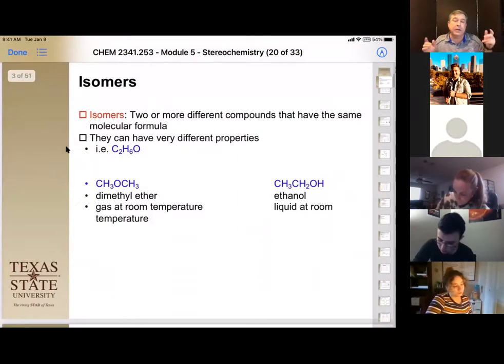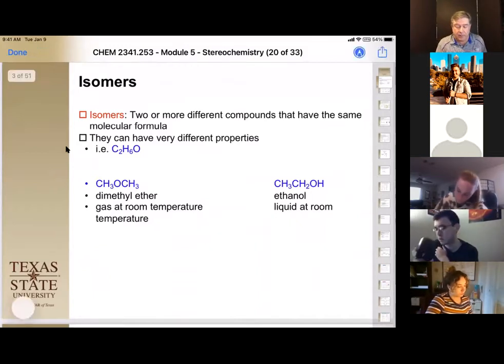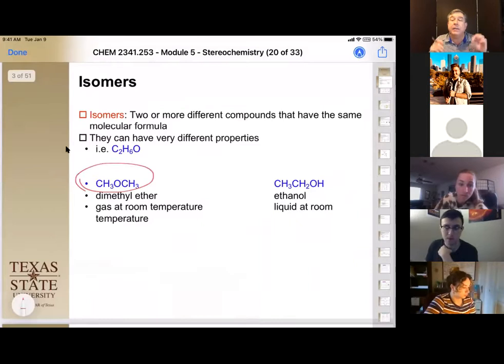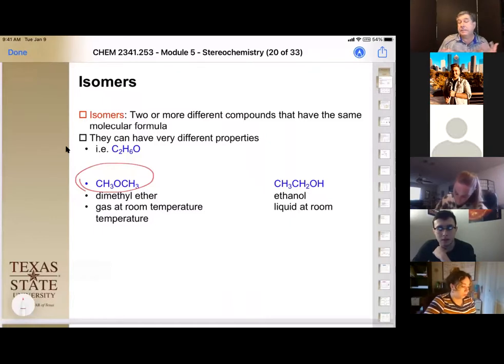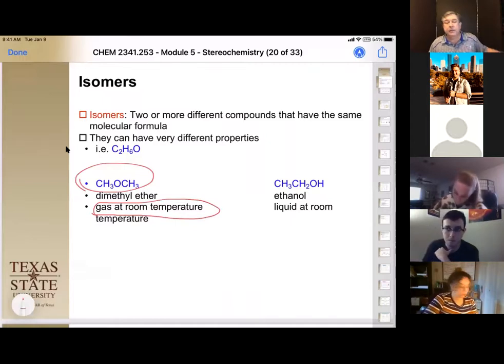Okay, so let's go to isomers again. In this example of C2H6O, we can hook it together different ways, and when we do, we end up with different functional groups. In this one right here, we end up with an ether functionality. So we have a carbon-oxygen-carbon bond, and it only has dipole-dipole interactions, allowing it to have its physical properties. That's not a very strong interaction, and therefore it's a gas at room temperature. It's a liquid below that, and you have to go way down to like negative 200 before it even freezes.